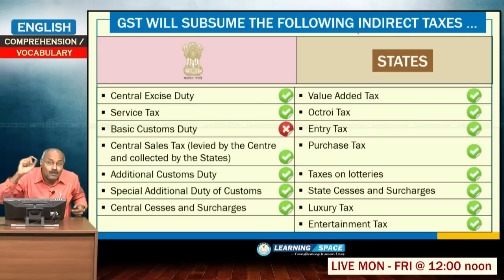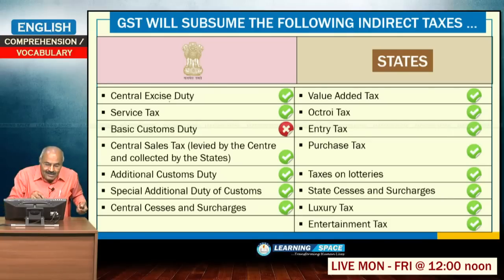Direct taxes are limited, but indirect taxes are much more in our country, and they are levied partly by the center and by the states.